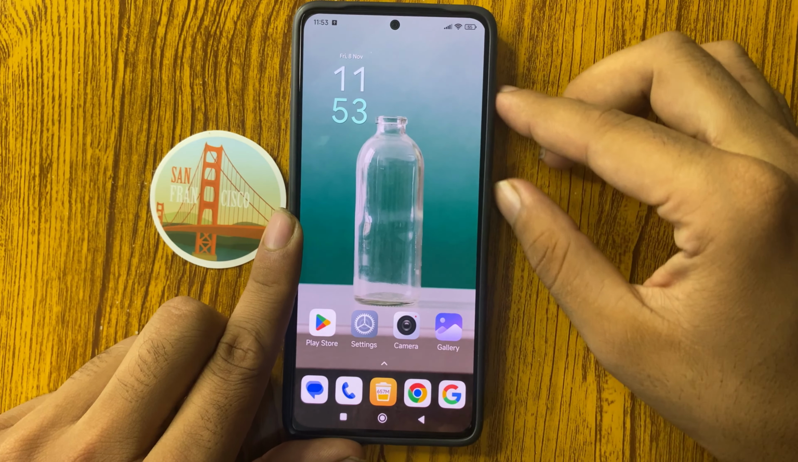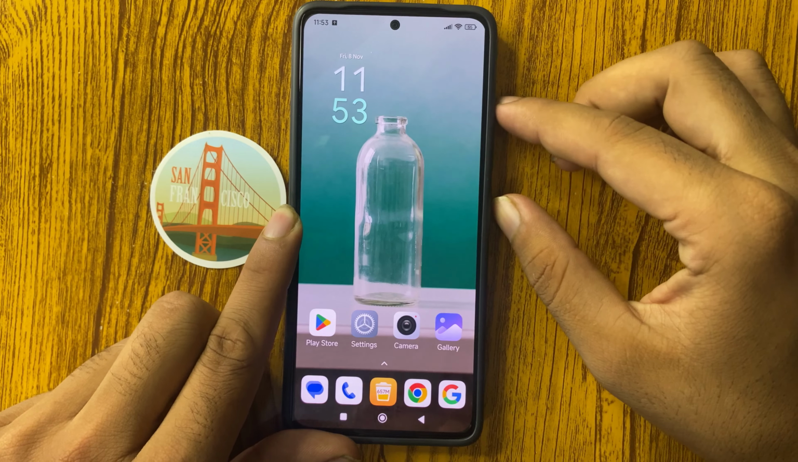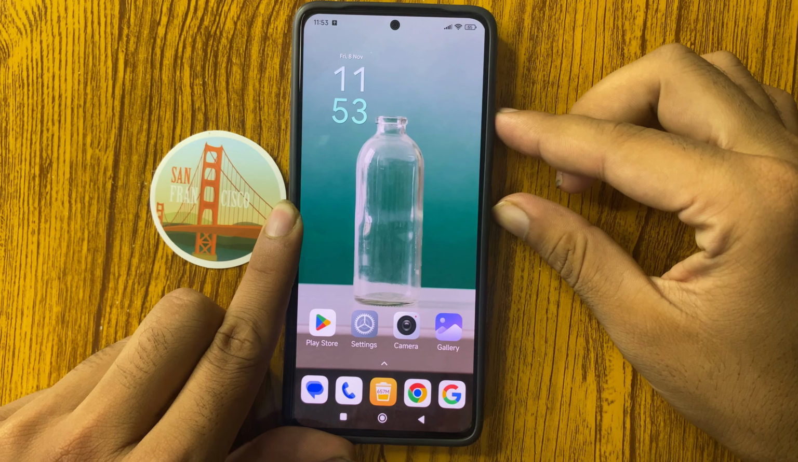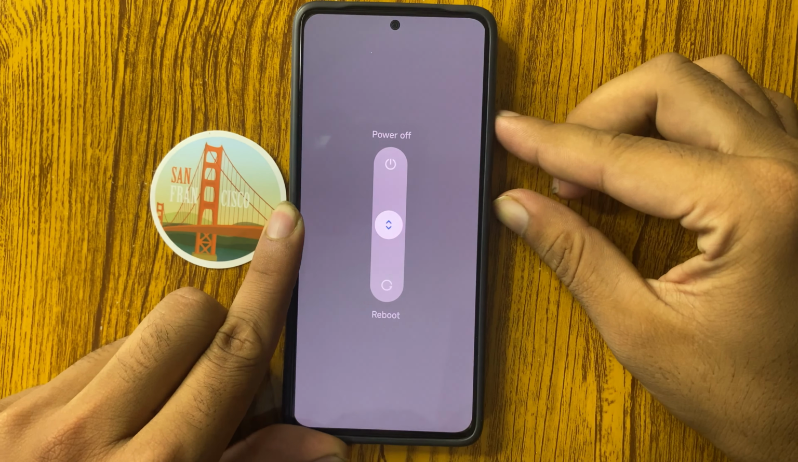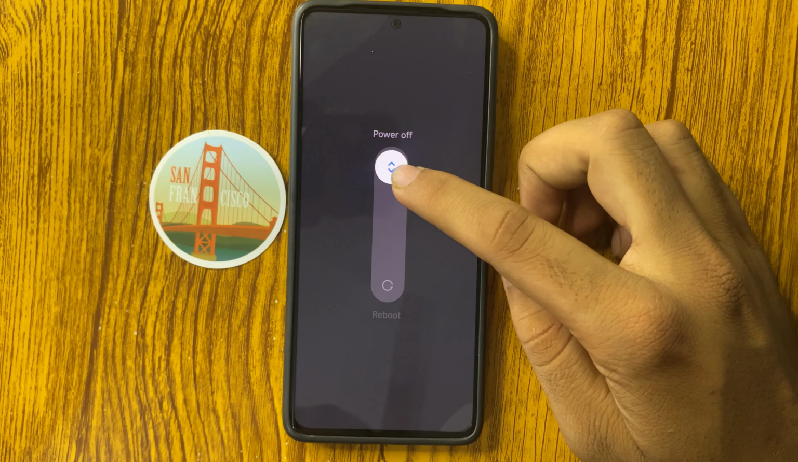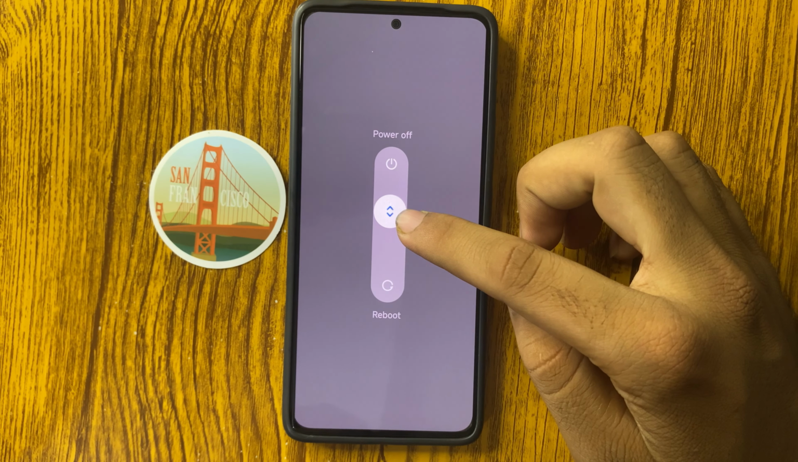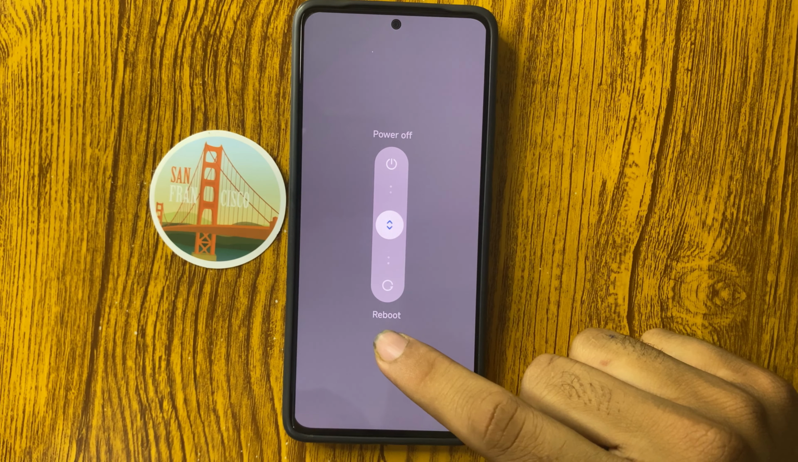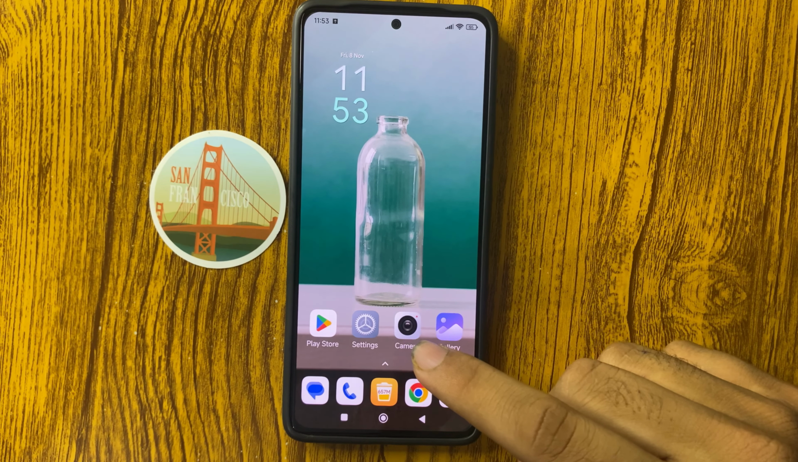Hold and press volume up and power button at the same time. And from here simply swipe up, then the mobile phone will be off and then it will be turned on.